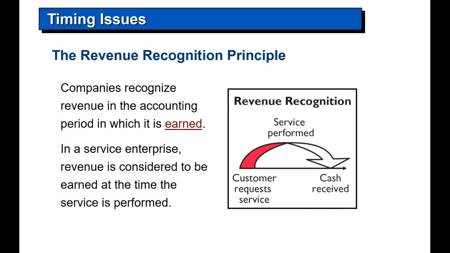Now, a very important principle is the revenue recognition principle. This is why the accountant does adjusting entries at the end of the accounting period. Here you recognize revenue in the accounting period in which it's earned. If you have not received the money, that does not matter. If you have provided the service or sold the product, you've earned the revenue, and you therefore must recognize it